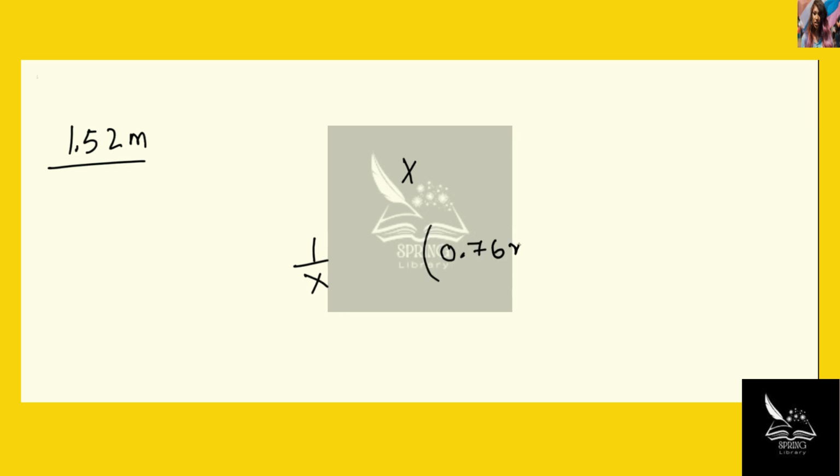is 0.76 meter. Therefore, a barometer using a liquid half as dense as mercury, which means here X is 0.5, would be twice the height of the standard mercury barometer, because now 1 over X becomes 2. So the height of the liquid barometer would be twice 0.76 meter, which is 1.52 meter.